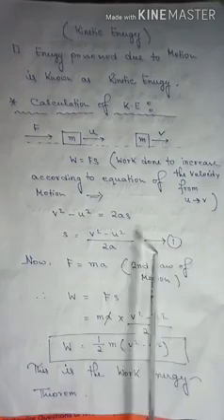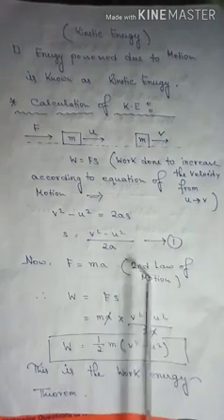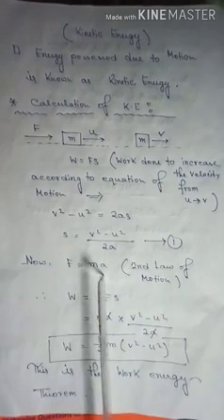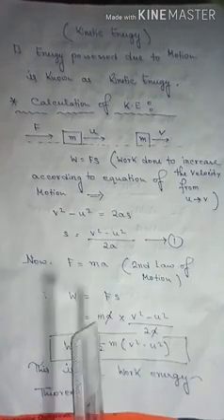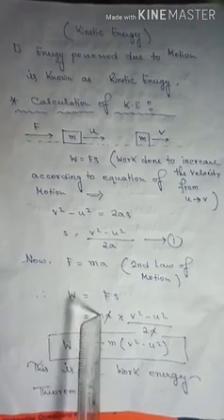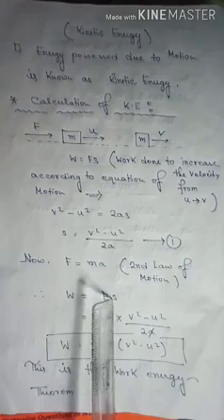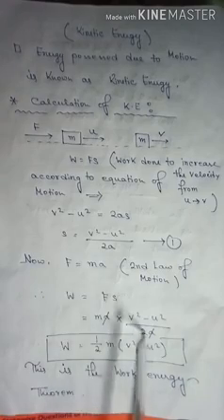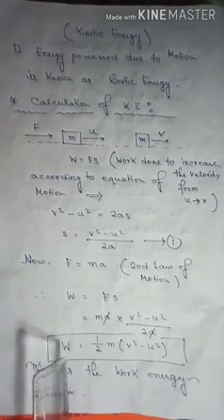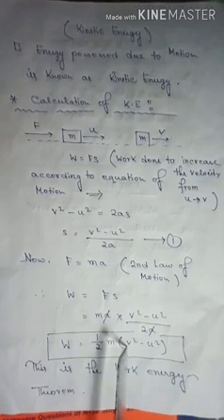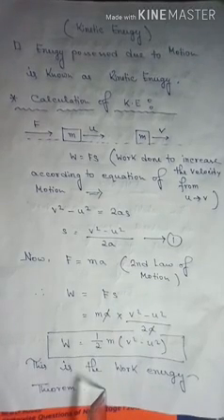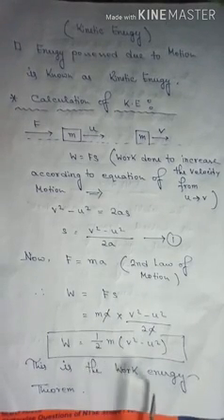This is equation number one. Now from the second law of motion, we know that F equals ma. So we can put these two values in the equation W equals Fs. In place of F, we can write ma, mass into acceleration, and in place of s, we can write v square minus u square by 2a. Now a and a are eliminated. Now we get that W equals half of m into, in bracket, v square minus u square, right? This is the work energy theorem. Learn it.